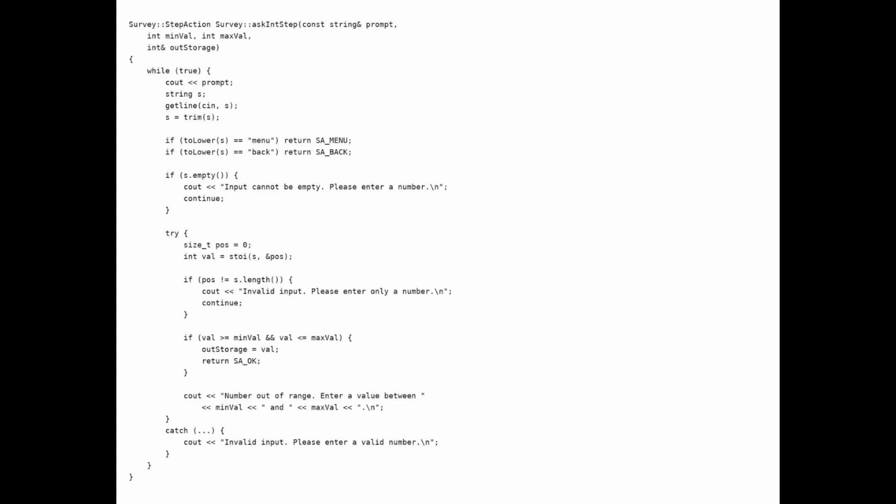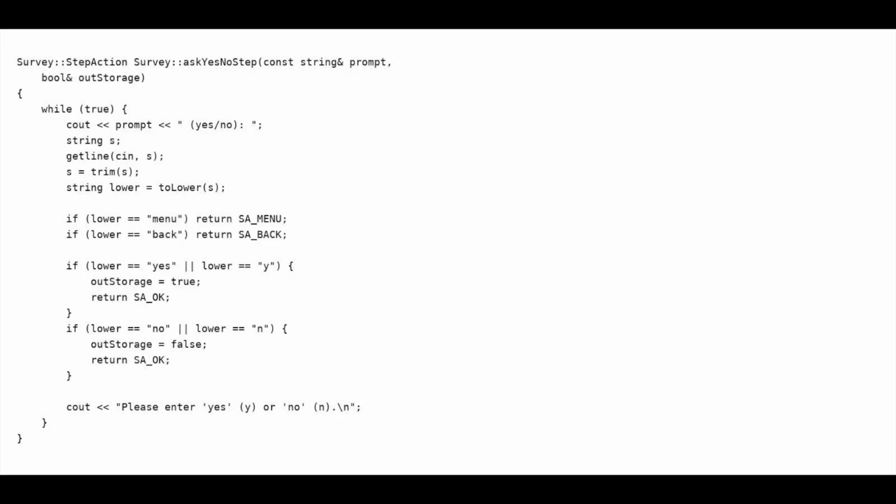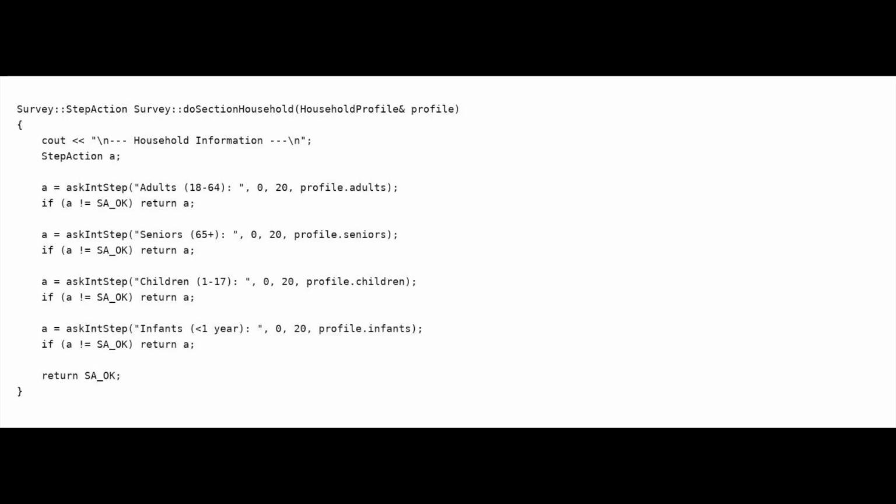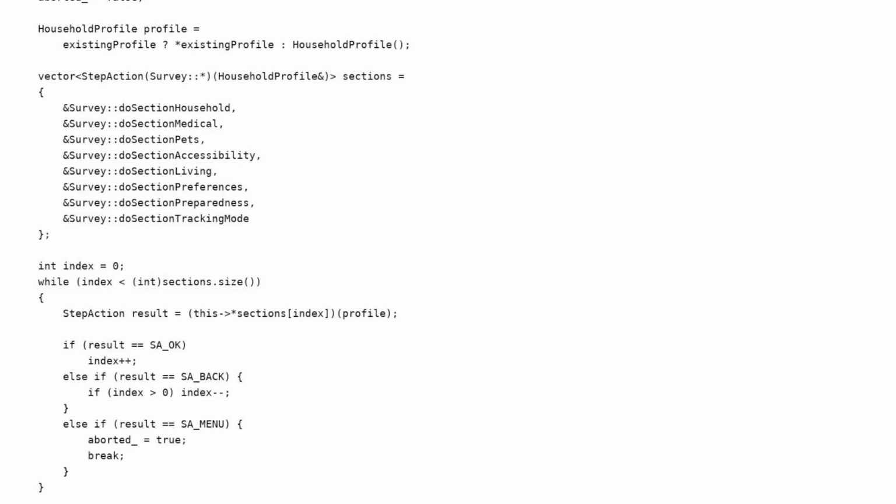I'll switch to the code for a moment to show how the survey is structured. Here you can see the section that handles input using getline. Each response populates the HouseholdProfile object, one category at a time. This modular input approach makes it easy to maintain the survey or expand it later, for example, adding special needs categories or more pet-specific prompts.